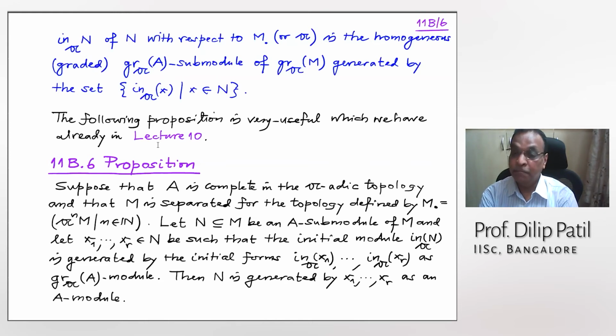This is very important. This was one of the major steps in the part of resolution of singularities, Hironaka. This was one of the major concerns there: how to find a generating set so that their initial forms generate the graded module.